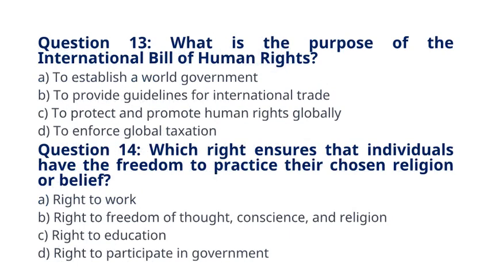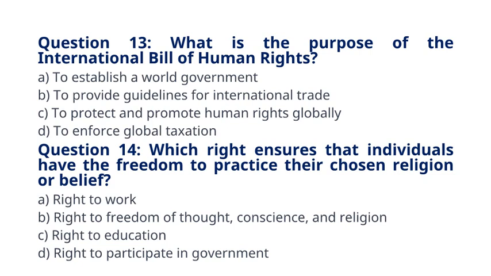Question 13. What is the purpose of the International Bill of Human Rights? A. To establish a world government. B. To provide guidelines for international trade. C. To protect and promote human rights globally. D. To enforce global taxation. The correct answer to question 13 is option C. To protect and promote human rights globally.